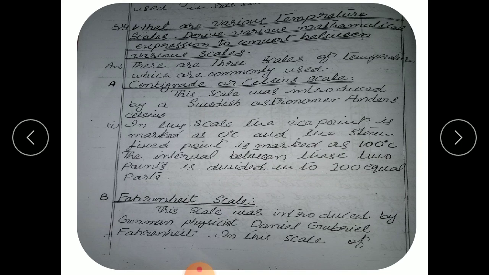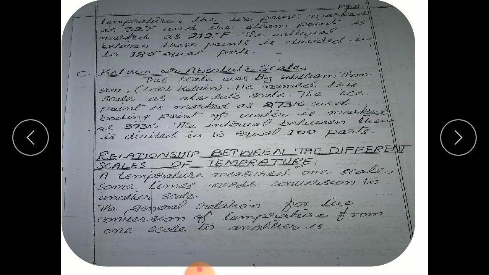The Fahrenheit scale was introduced by the German physicist Daniel Gabriel Fahrenheit. In this scale of temperature, the ice point is marked as 32 degrees F and the steam or boiling point is marked at 212 degrees F. So the interval between the two is 180, and it is divided into 180 equal parts.